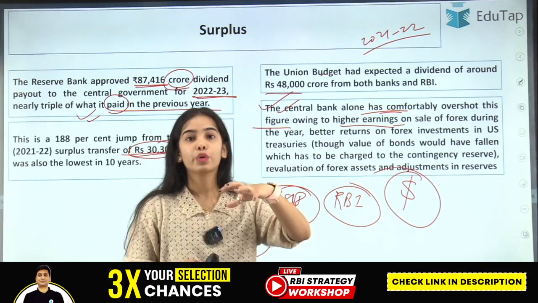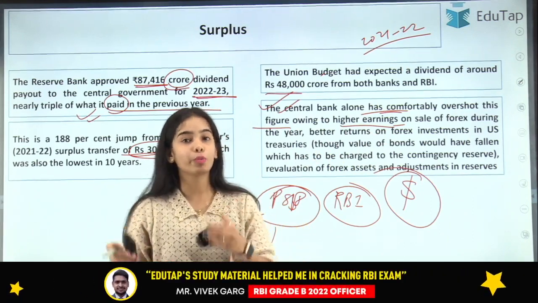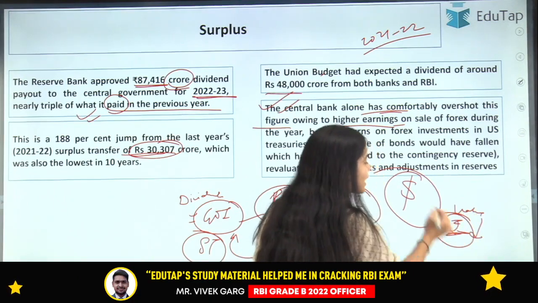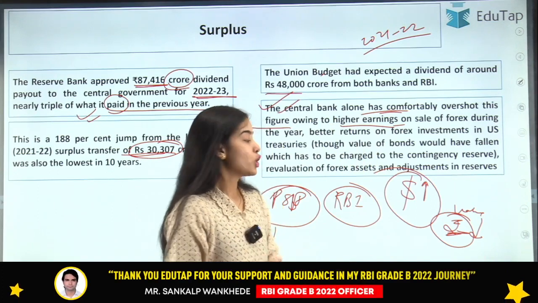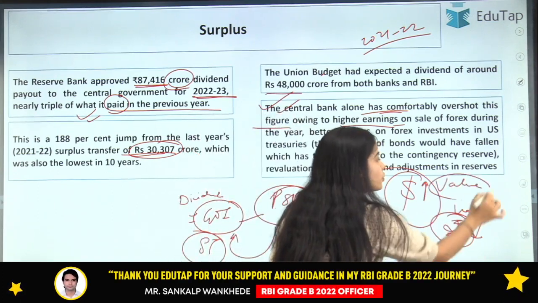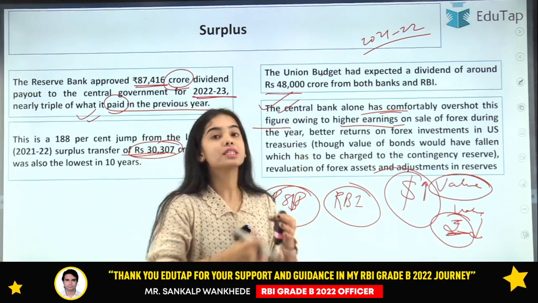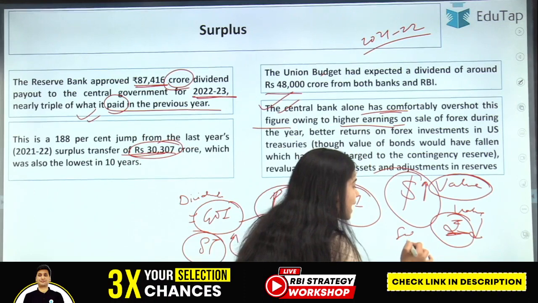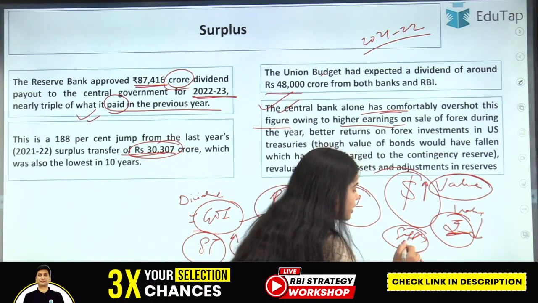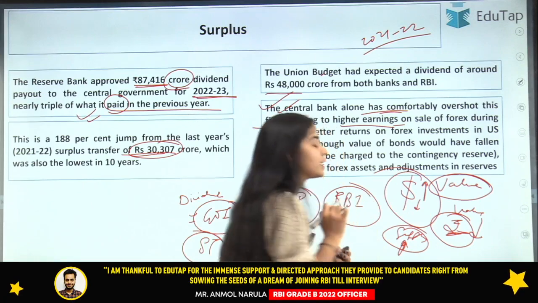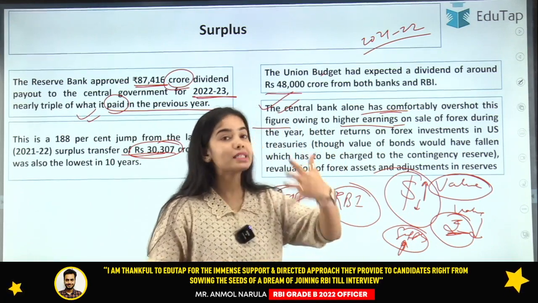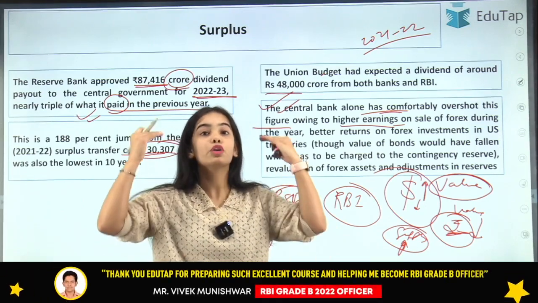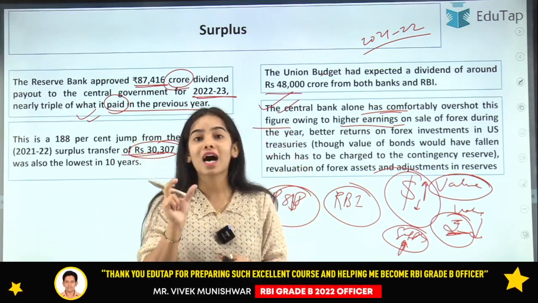RBI was selling the dollars to overcome the depreciation of the rupee, because the rupee was getting depreciated, the value of the rupee was decreasing and the value of the dollar was increasing. So to overcome this increase in the value of the dollar, the RBI supplied dollars. That means RBI sold dollars, because when the supply of something increases, the value starts decreasing. So for that, the RBI was selling the foreign exchange, and at that time the dollar's value was quite high, and due to this also the RBI was able to earn